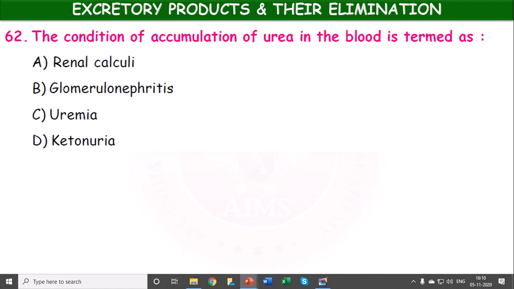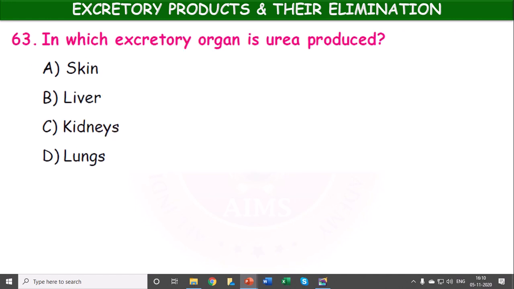Next, the condition of accumulation of urea in the blood is termed as renal calculi, glomerular nephritis, uremia, ketonuria. Uremia, accumulation of urea in the blood. In which excretory organ is urea produced? Skin, liver, kidney, lungs. Produced in the liver. Ammonia is converted to urea in the liver and excreted by the kidneys.